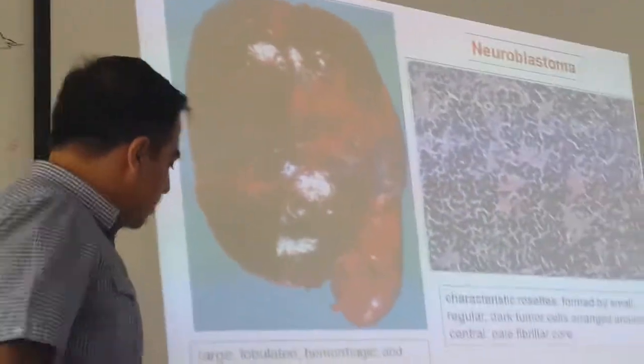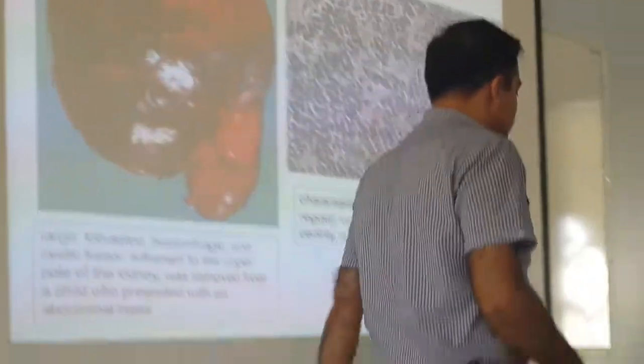Many tumors are very big but they are benign also. They can grow, like ovarian cysts, very, very big, even 20 kg, but they are benign. This was removed from a child who was presenting with an abdominal mass. Mostly this presents in childhood.